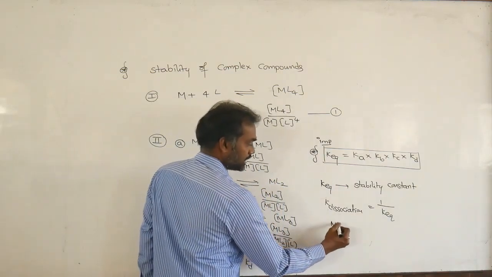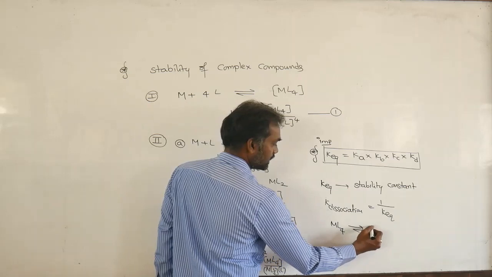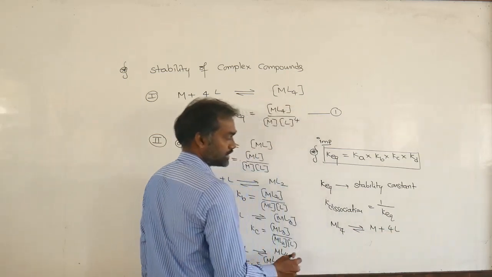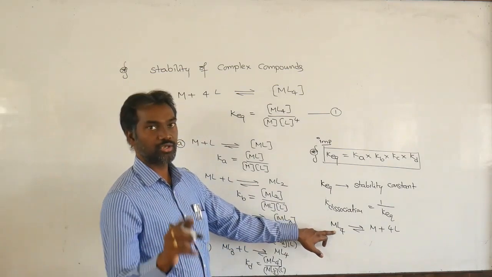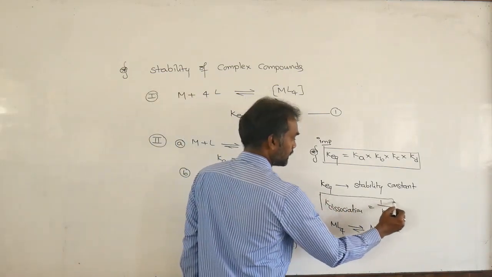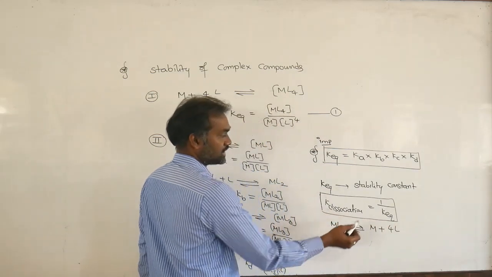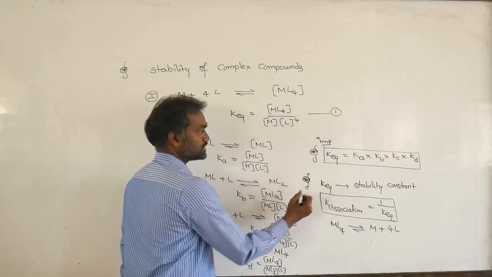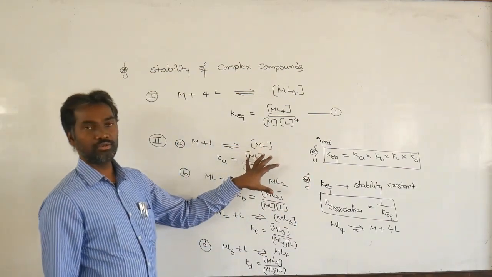Reverse means ML4 is heated, so what happens? One M and 4 Ls are separated. Reverse equation. In your second year chemical kinetics chapter also it is coming, K dissociation and K equilibrium. So these points are important in your entrance.